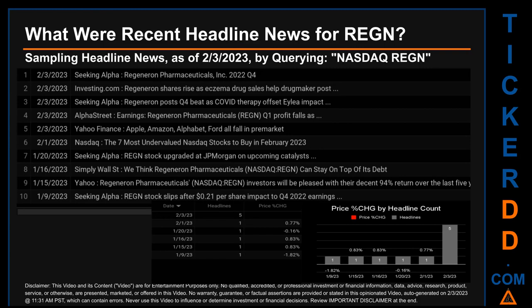What were recent headline news for REGN? Today, Friday the 3rd of February 2023, I sampled one of our news aggregators for latest headlines for this ticker. I did so by searching specifically by a keyword that may appear, broadly, in the title or the body, of discoverable news articles. The keyword that I used was a combination of the exchange and the ticker symbol, NASDAQ.